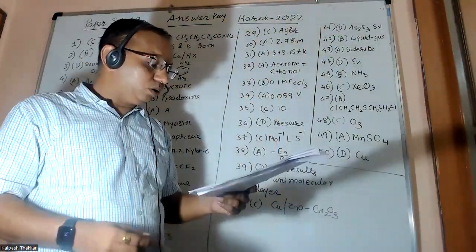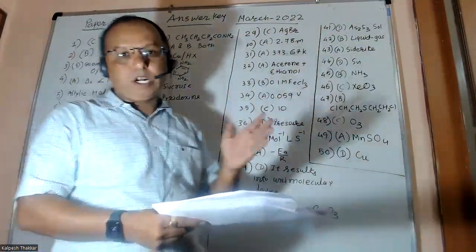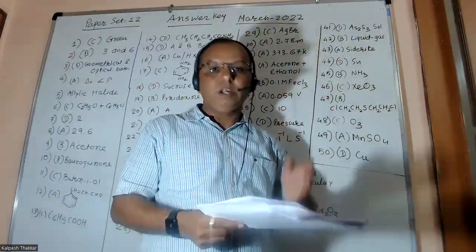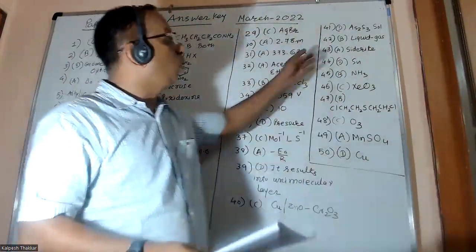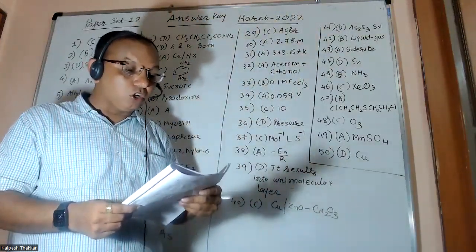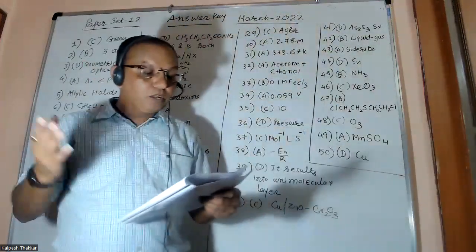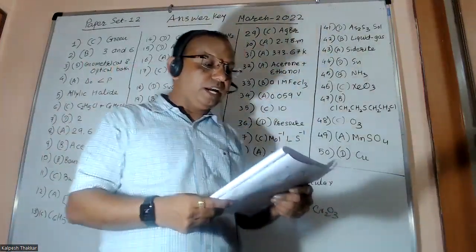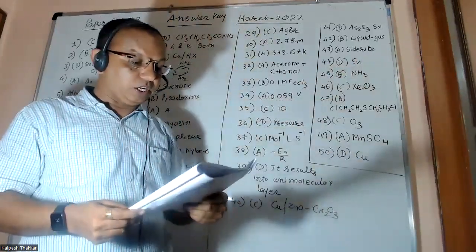Question number 43. Which is an ore of iron? In chapter number 6, table number 6.1, you can get siderite is the correct answer, the ore of iron. Question number 44. Which metal is not refined by zone refining, friends? Germanium, gallium, and silicon can be there. Stannous, tin is not there. Sn, option D is the correct one.